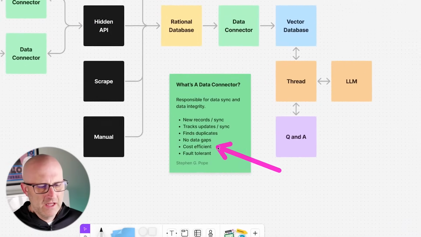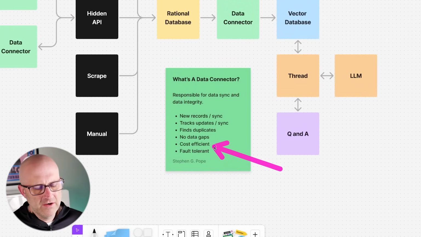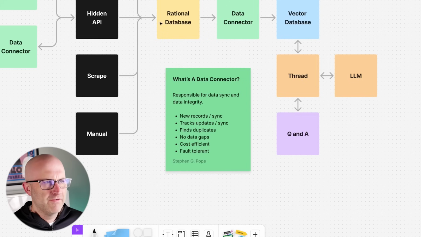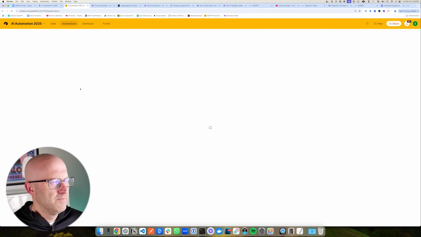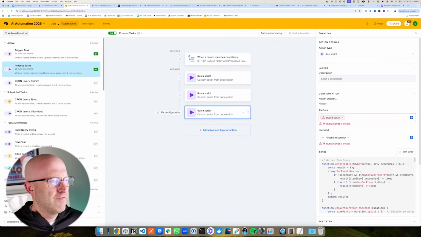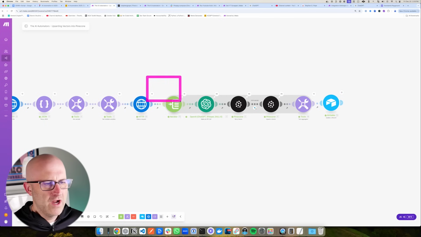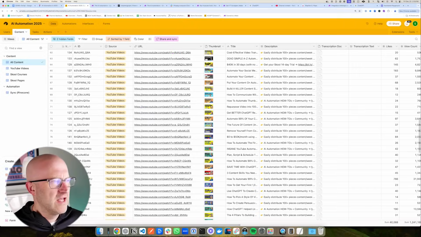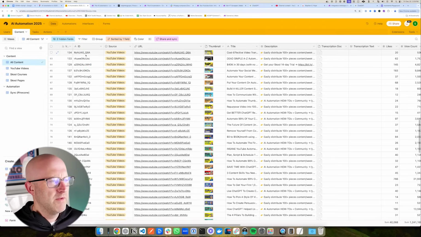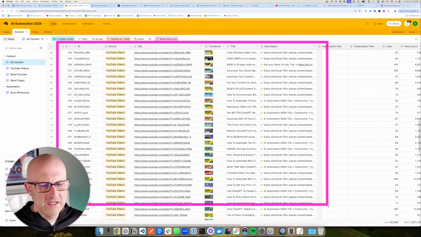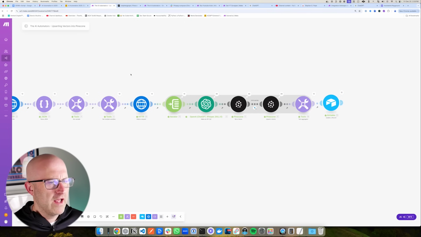And I didn't specifically cover this yet, but the way this data connector is helping with keeping things cost efficient is that we used all of the Airtable automations as much as possible to process data that's coming back from the API rather than trying to use Make automations, which obviously can ramp up if you're processing a lot of data. So when we're processing all of this data on this side of the process, we use the Airtable automations to process as much of this data sync as we can to avoid racking up a ton of automations here in Make, which are a lot more expensive.